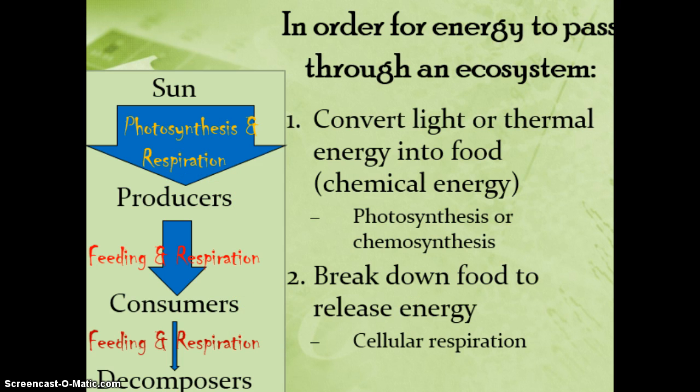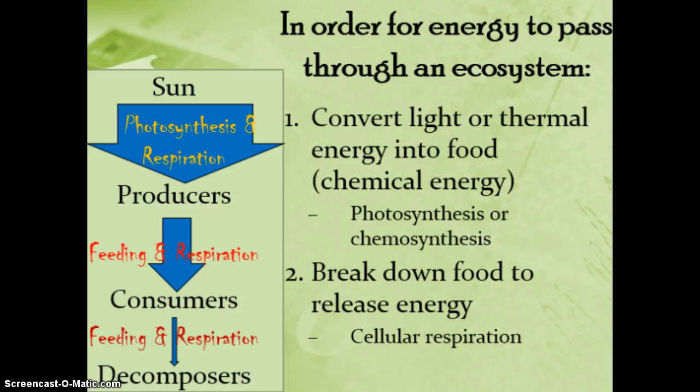So in order for energy to pass through an ecosystem, you need a couple of things to happen. First of all, the producers have to convert that energy coming from the sun or coming from thermal energy into food, which is chemical energy. That's going to happen through one of two processes, either photosynthesis or chemosynthesis, and photosynthesis is much more common. And then both those producers and everybody else in the food chain need to break down that food in order to release energy, and that's going to happen through the process of cellular respiration.